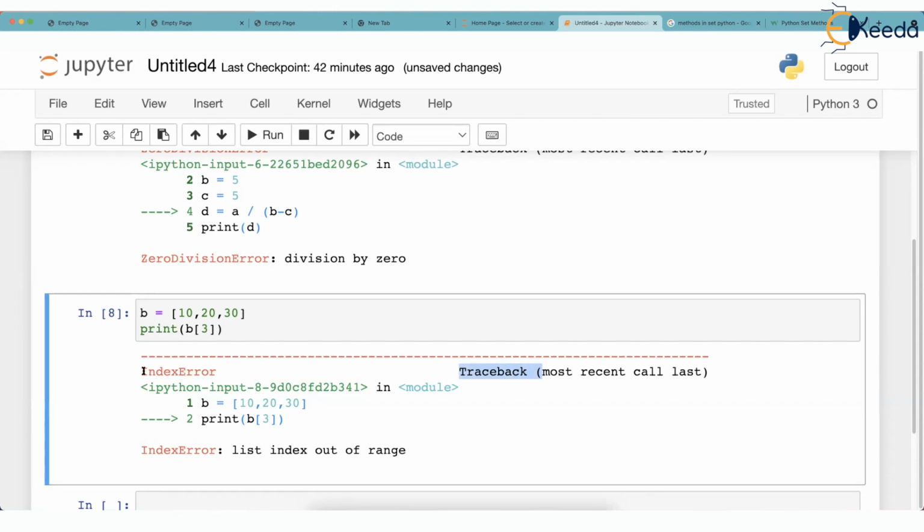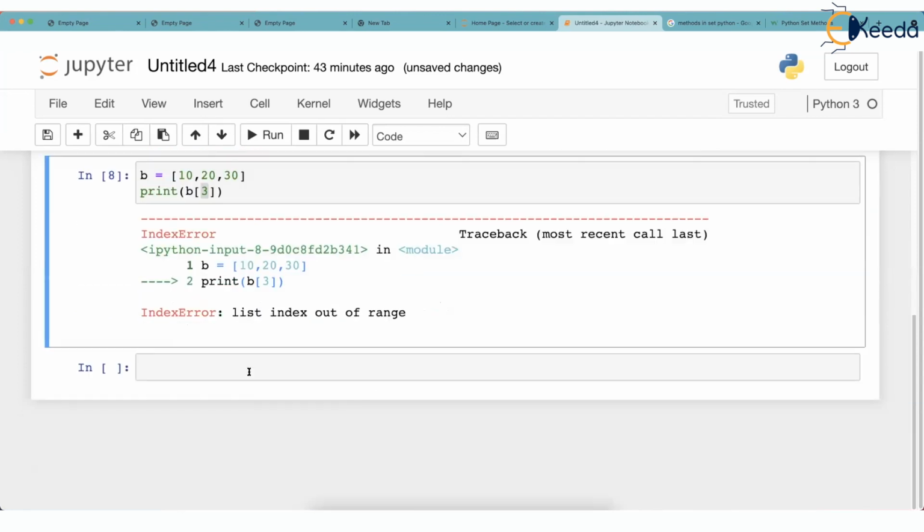So it gives IndexError. Observe this. And what if I tell you that IndexError is the name of a class in Python? Just as list class, tuple class, set class, IndexError is one of the classes in Python. And you can see the same name has been printed here with the description list index out of range. That means you have crossed the range. The range was only from 0 to 2. That was the index, but you crossed over the range. So it will shout saying, I can't run this.